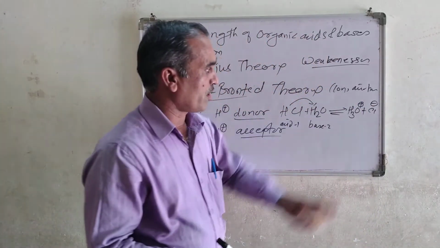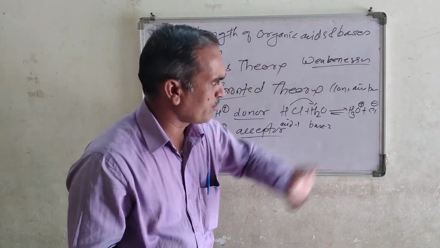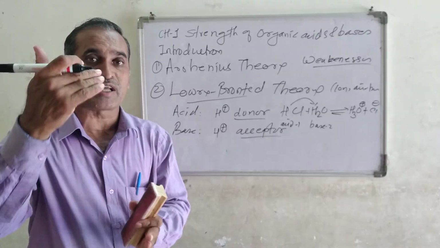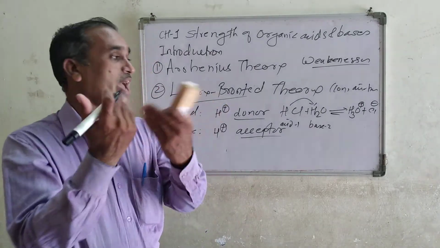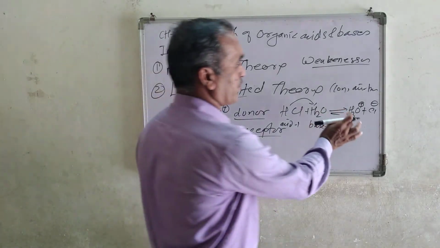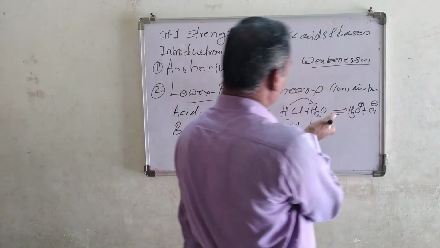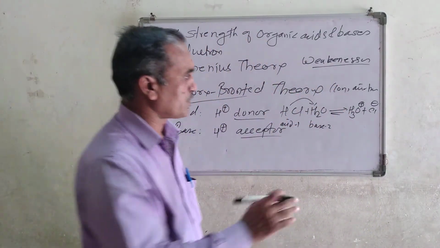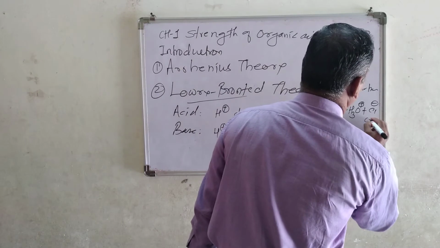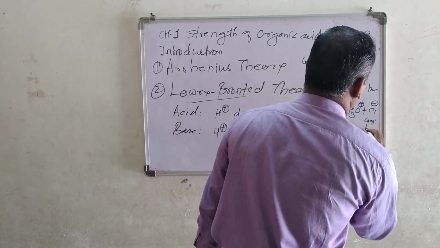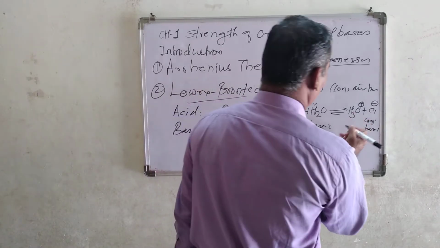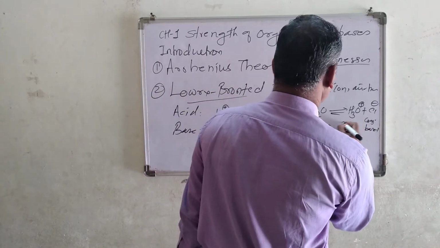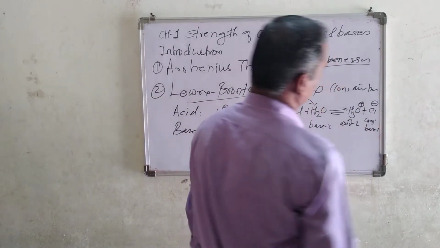Cl minus becomes the conjugate base because it has the ability to accept the proton from the hydronium ion and regenerate HCl. Base 1 is stronger than water, and here this becomes acid 2.